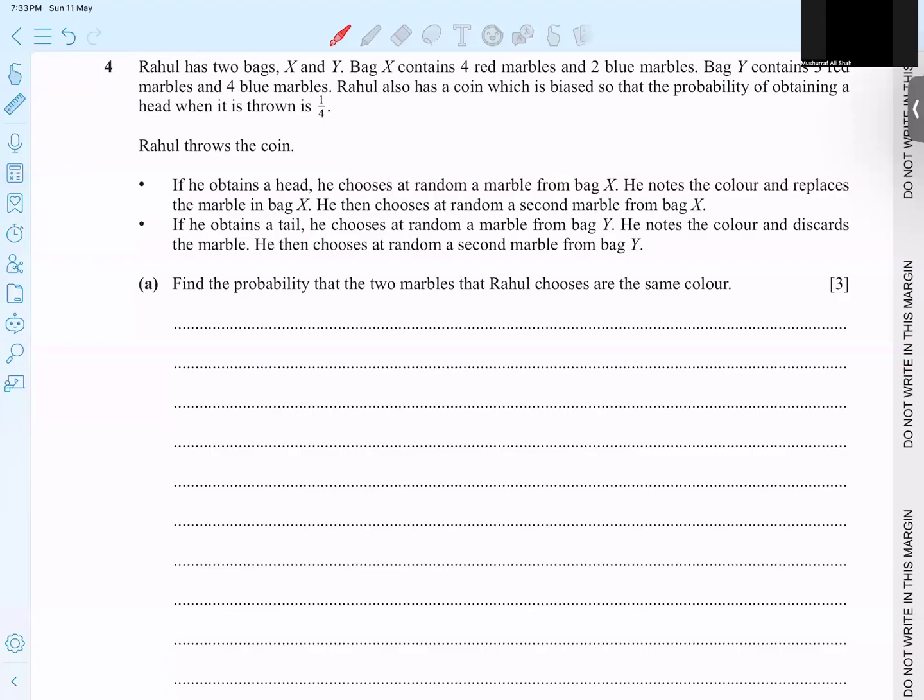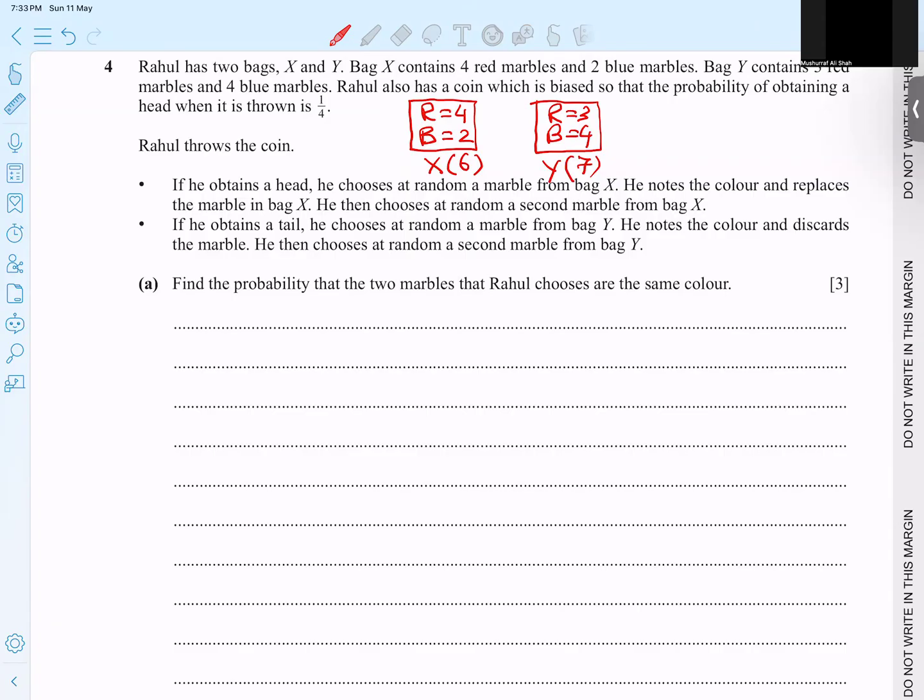Question number 4, we have students. Rahul has 2 bags, X and Y. X contains 4 red and 2 blue. So red, how many? 4. And blue, how many? 2. And total, this bag X he talks about, total are 6. Bag Y, how many? We have 3 red and 4 blue. Red are 3 and blue are 4. And Y bag contains total 7. This way of writing is very important.